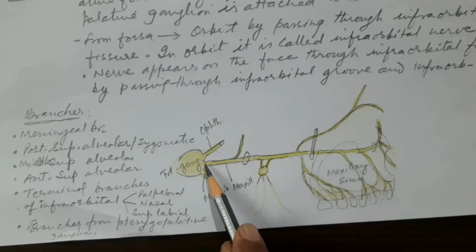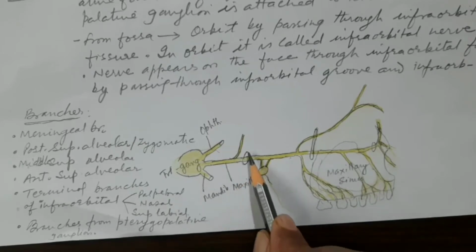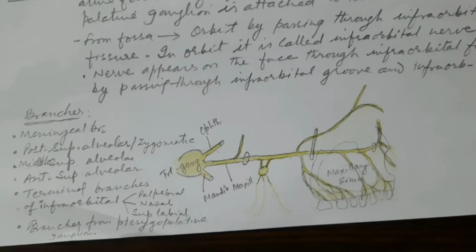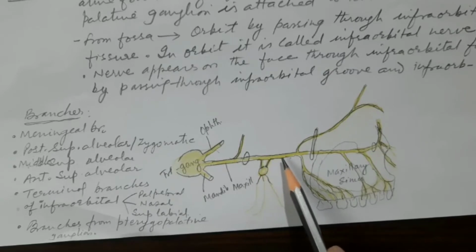So from the trigeminal ganglion, it runs in the middle cranial fossa, and then it enters inside the tunnel-shaped foramen rotundum. From foramen rotundum, this goes into the pterygopalatine fossa.